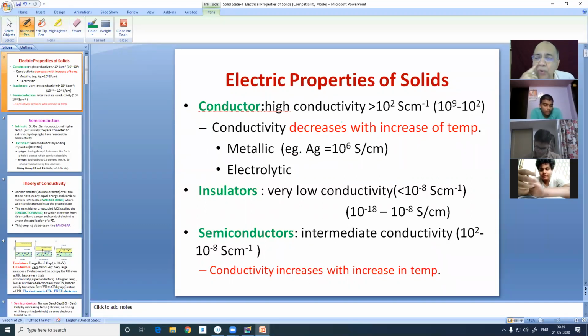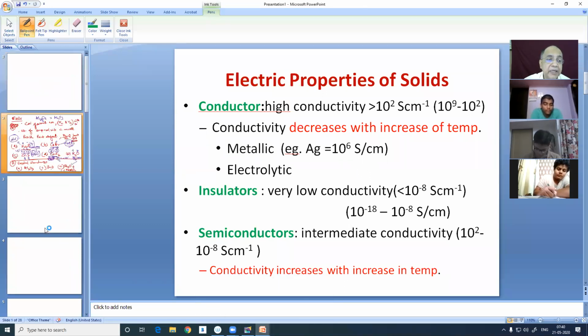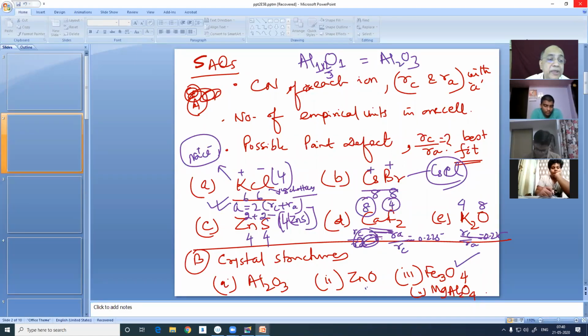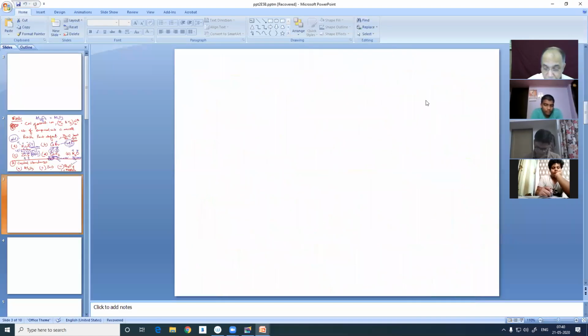Back to our work. Write down electrical properties. Number one, conductors, insulators, and semiconductors. The range, forget about it. Now, I'll be using my notes to remind you what we have done so far, because we can't go to the magnetic properties and dielectric properties today. You remind me, I don't remember the values.